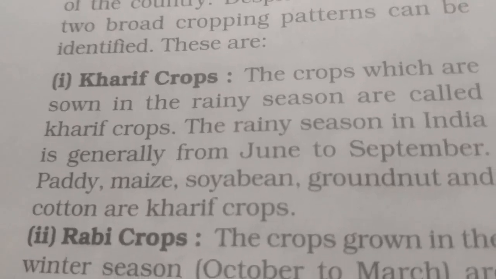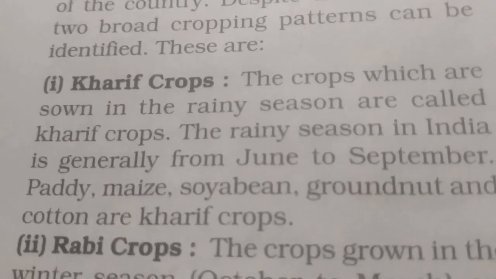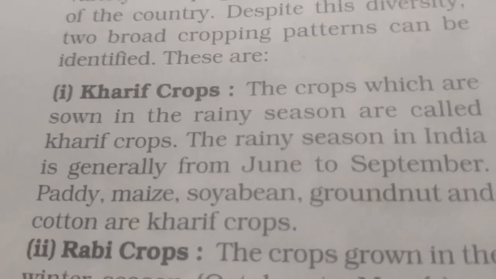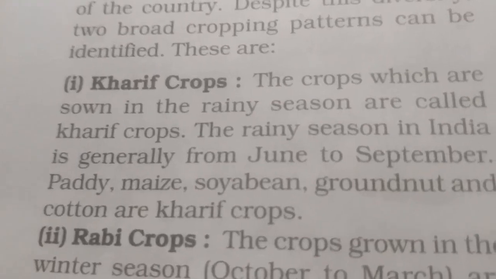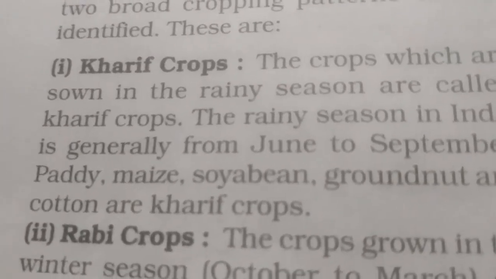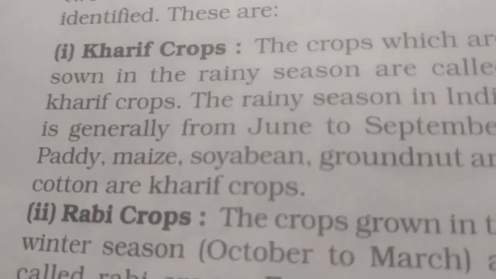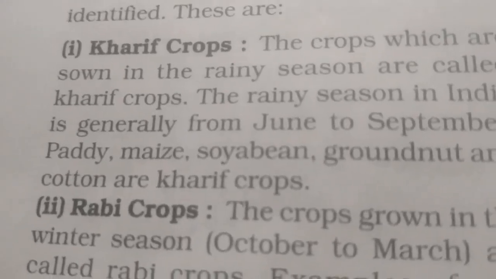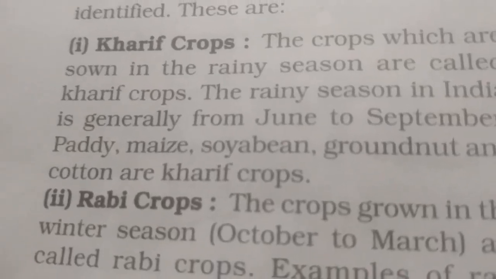Please underline what Kharif crops are. We know that in our country we have three seasons: summer, monsoon and winter. In each season, different types of crops are grown. Kharif crops are the crops grown in the rainy season.